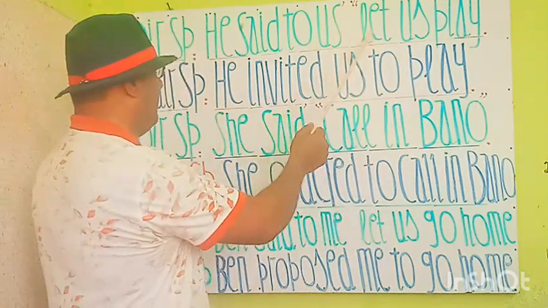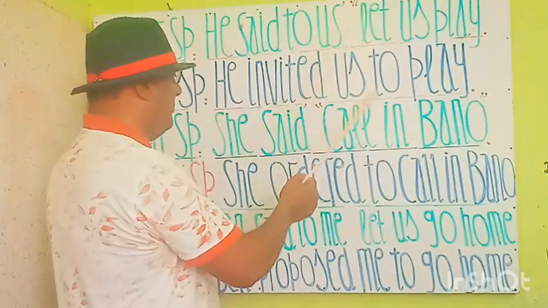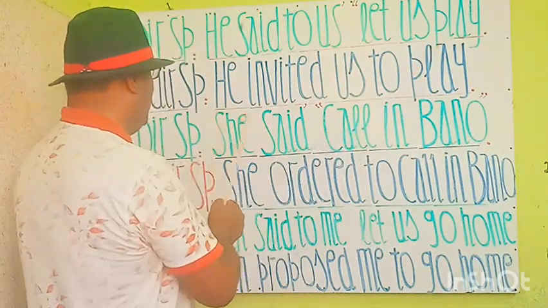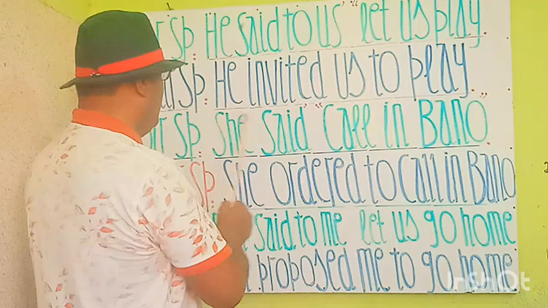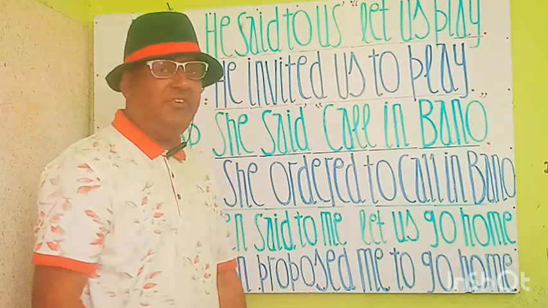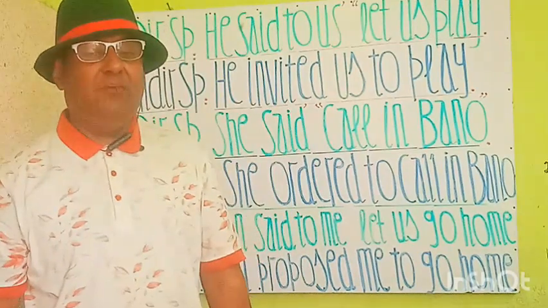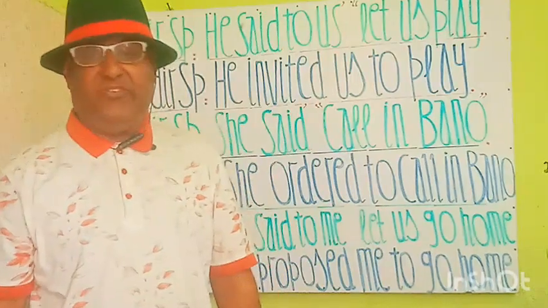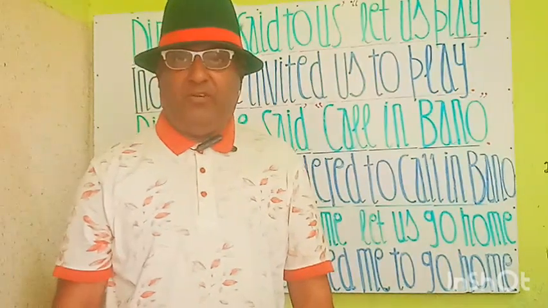This is the case of let. In the case of let, we can use "to" by removing commas. We will write "to" and then we will add the verb form. So this is the case with let. A beautiful statement here: he invited us to play. So it is very easy to change direct speech having let into indirect speech.